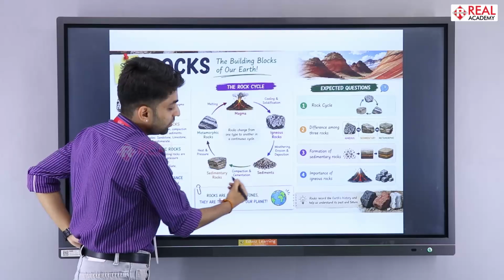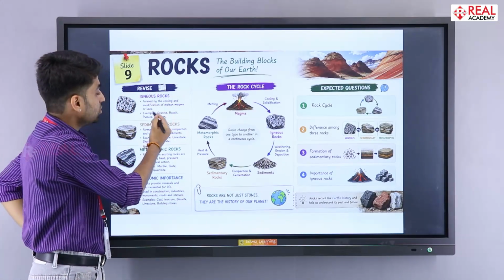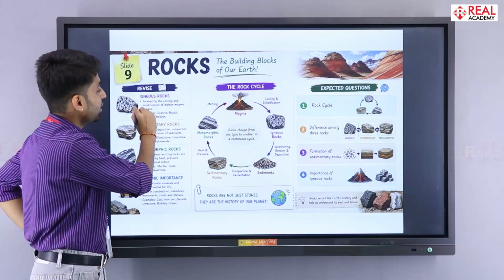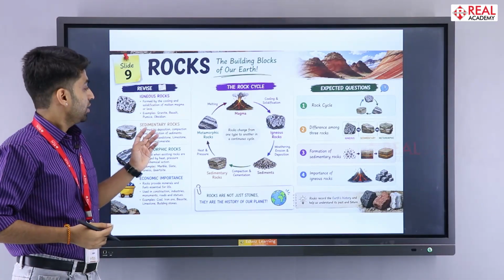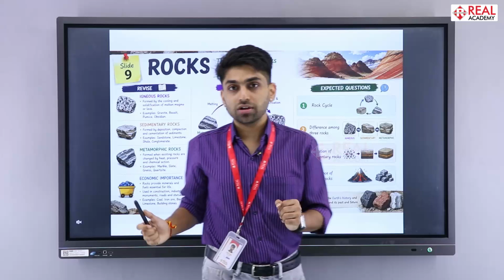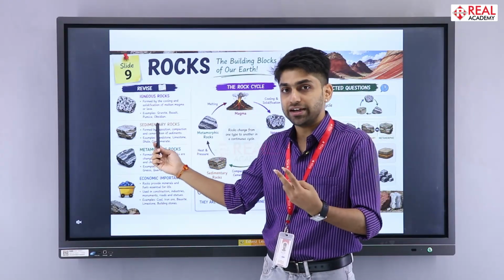So use all these keywords. What is the difference between igneous rock and sedimentary rock? Igneous rocks are also known as primary rocks because they were the first rocks to be formed. Then when we talk about sedimentary rock, what is sedimentary rock? They are made from sediments and are known as secondary rocks.